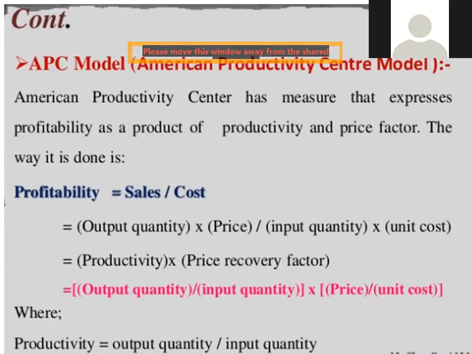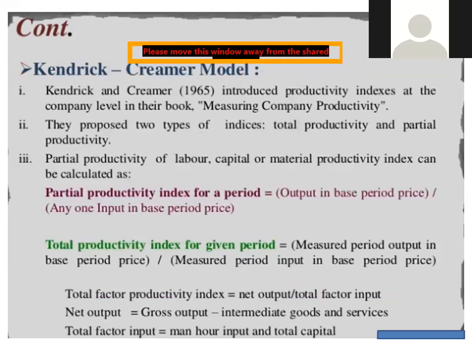So it is nothing but the definition of productivity. So we call it productivity into price recovery factor: output quantity upon input quantity into price per unit cost, where productivity is nothing but output quantity and input quantity, that we know, right?